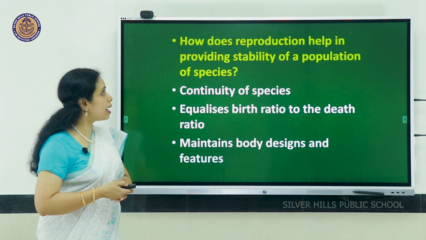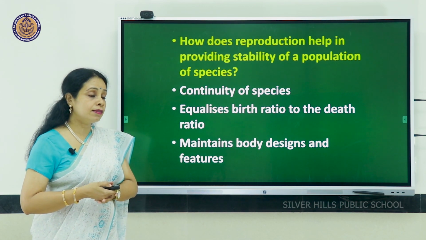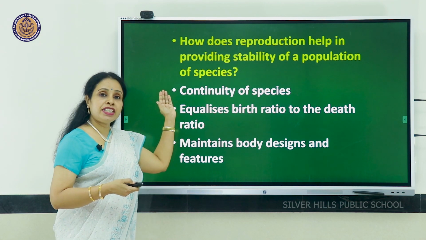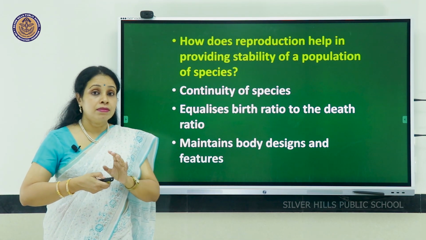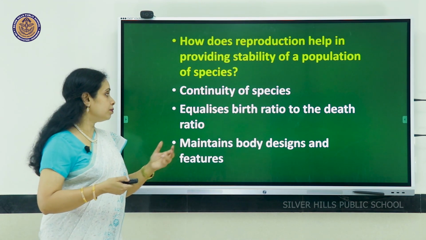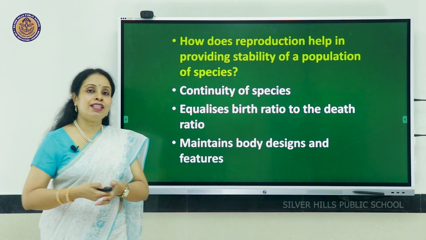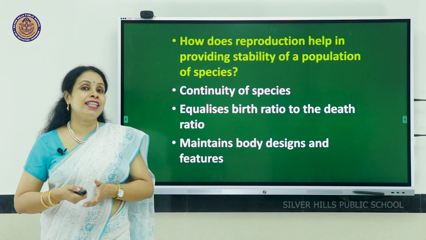How does reproduction help in providing stability of a population of species? There is continuity of species. It will equalize the death ratio by bringing in individuals through birth. It maintains body designs of every species, which makes every species unique.